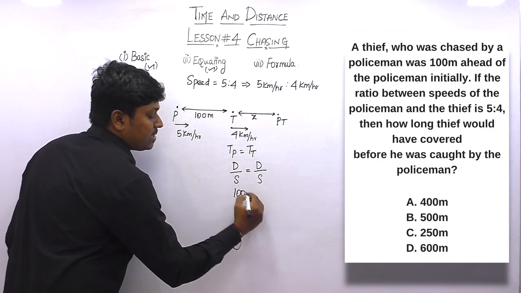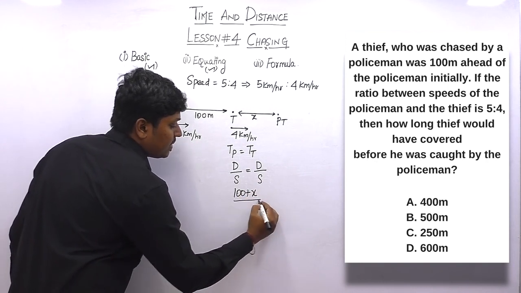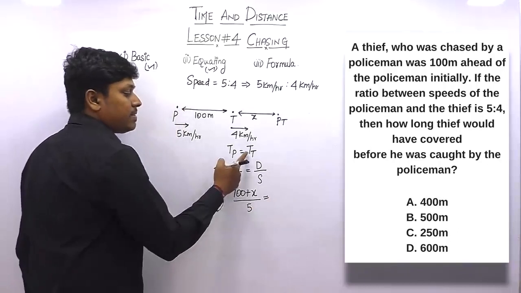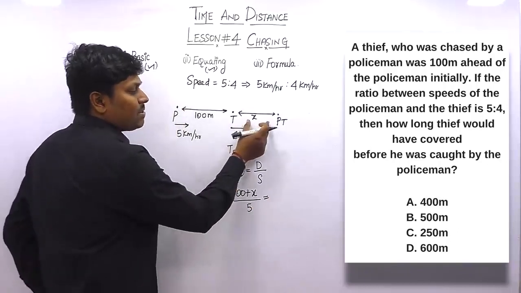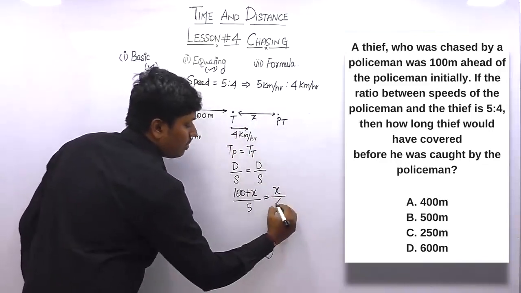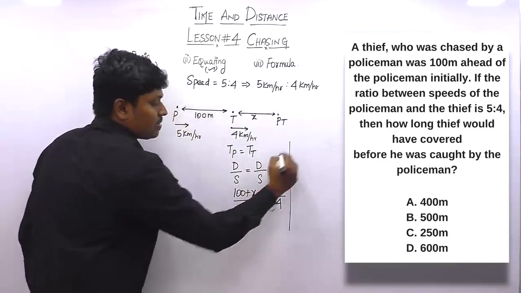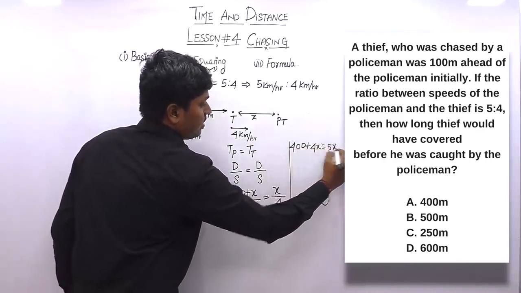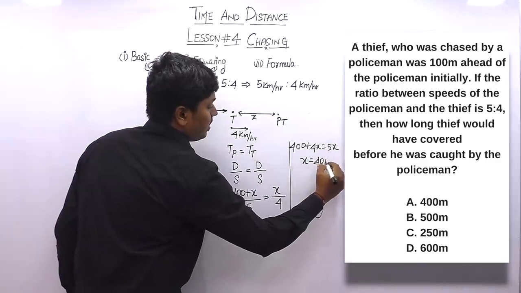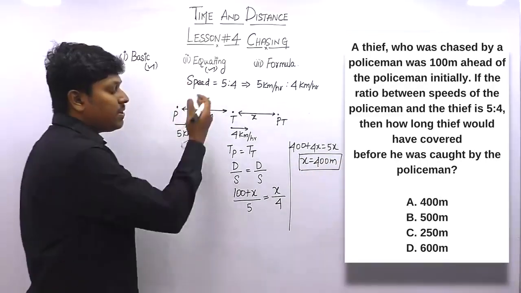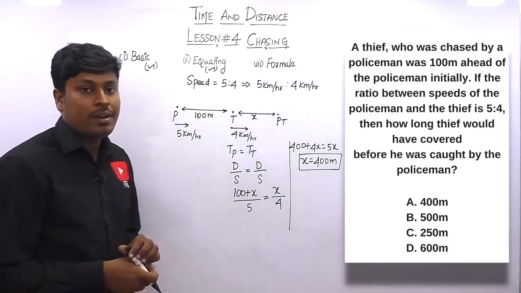Distance traveled by the policeman will be 100 meters plus x, divided by the speed of the policeman, 5 km per hour, is equal to the thief's time. The thief has to cover only this x distance. So x divided by the thief's speed, 4 km per hour. So we can cross multiply: 400 plus 4x is equal to 5x. So x is equal to 400 meters. So finally we got the answer for question number 2 by the equating method, x is equal to 400 meters.